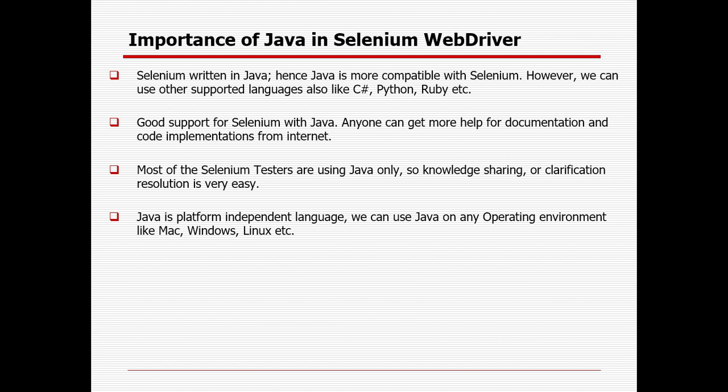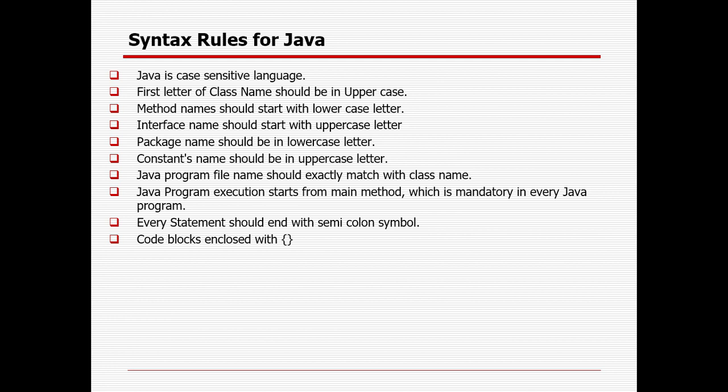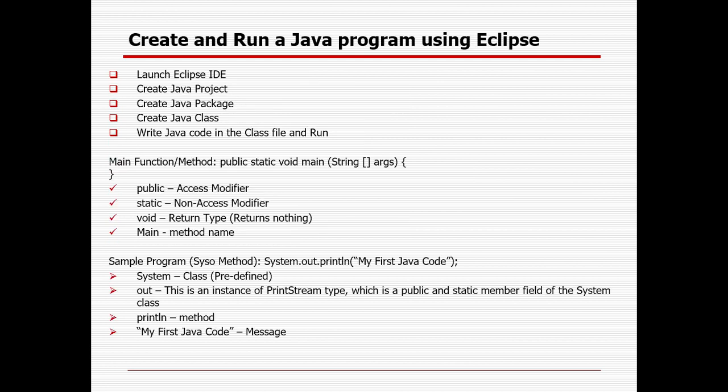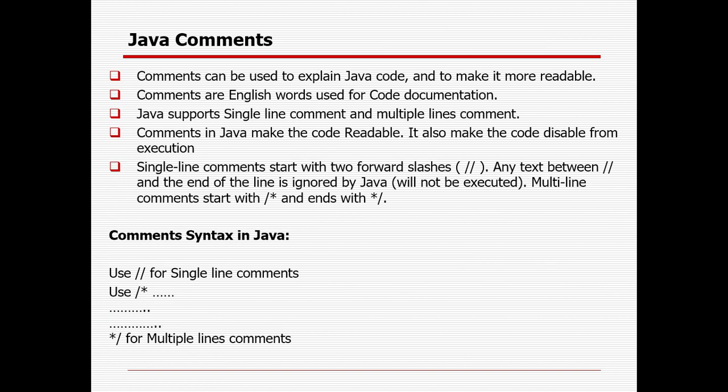Most testers are using it, so a lot of interaction can happen and you can gain knowledge. Syntax, right? Java blocks end with braces, and every statement ends with a semicolon. Programs will start from the main method, right? You need to launch an IDE, create a Java project, create a package, and create a class. After that you need to write the program. So these are the two important parts: the main method and the SYSO method. The comment is also very useful, right, to disable your code from execution.